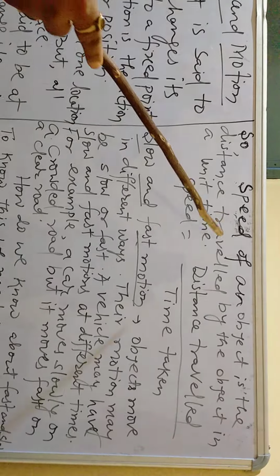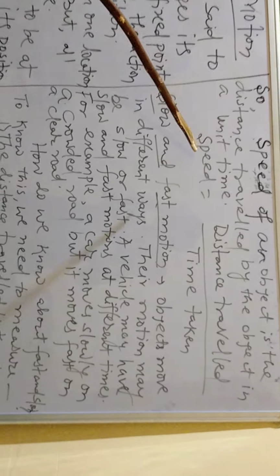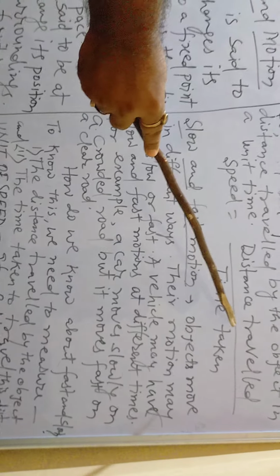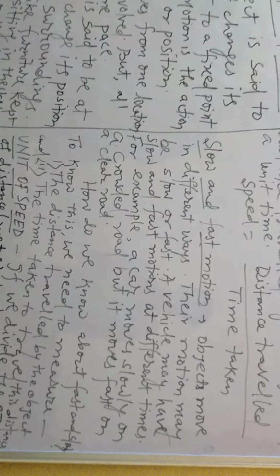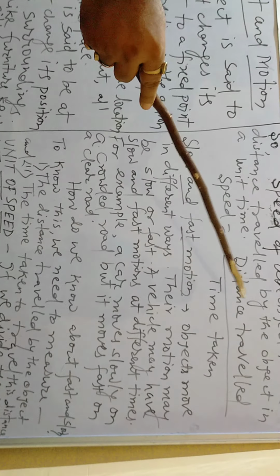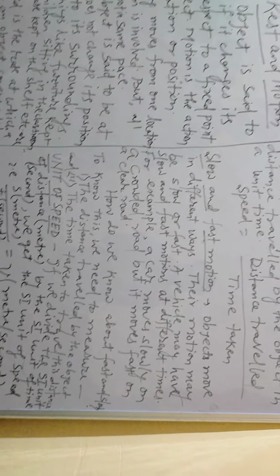The speed of an object is the distance traveled by the object in a unit time. So we can make many numericals based upon the same. Speed is equal to distance traveled divided by time taken.